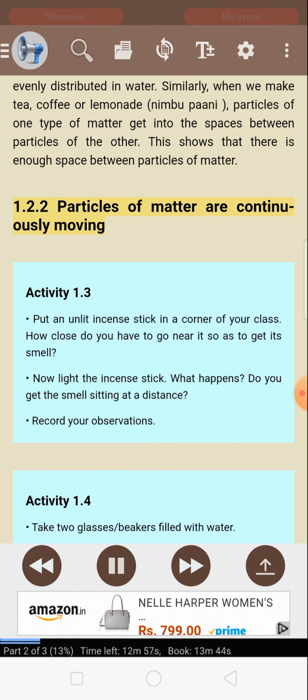1.2.2 Particles of matter are continuously moving. Activity 1.3. Put an unlit incense stick in a corner of your class. How close do you have to go near it so as to get its smell? Now light the incense stick. What happens? Do you get the smell sitting at a distance? Record your observations. Activity 1.4. Take 2 glasses or beakers filled with water.